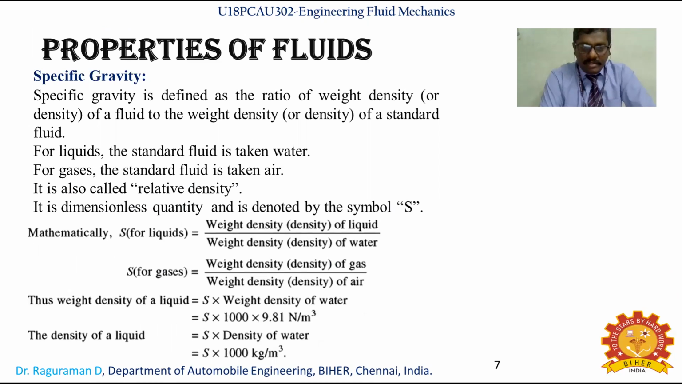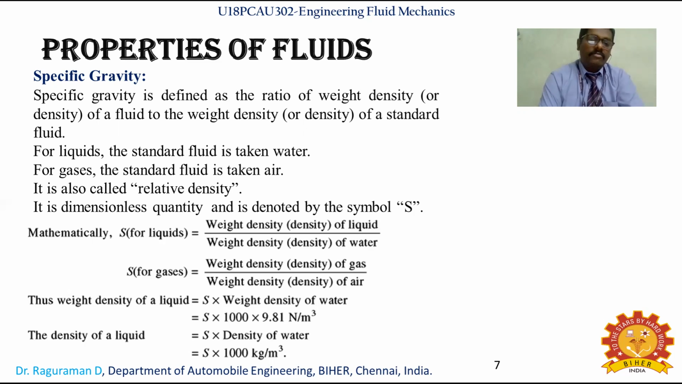Mathematically, S for the case of a liquid is the weight density of the liquid we are going to check, with respect to the standard liquid, which is water. So it is taken as a ratio with water. Similarly for a gas, the standard fluid is air. So in the denominator we will be putting the weight density of air. The gas we are going to check is in the numerator, and in the denominator we put the standard fluid. Air is kept in the denominator.